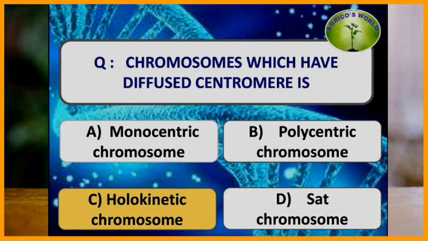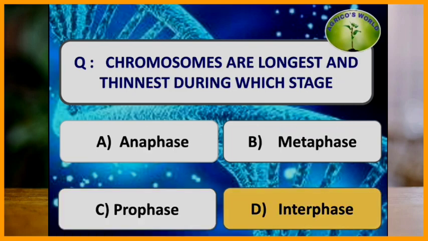Chromosomes which have diffuse centromere are called. Chromosomes which have the diffuse centromere are known as the holokinetic chromosomes. The holokinetic chromosomes have the centromere spread over the entire length of the chromosome. For example, it is seen in Caenorhabditis elegans.